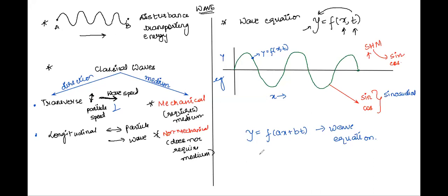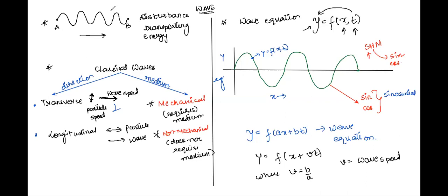Have a look. y is equal to f of, make sure that the coefficient of x is 1, and the coefficient of t is v. Then v is called the wave speed. Note it down, class. By comparison, what you can get is that v is nothing but b by a.